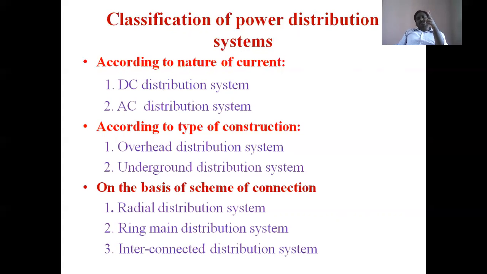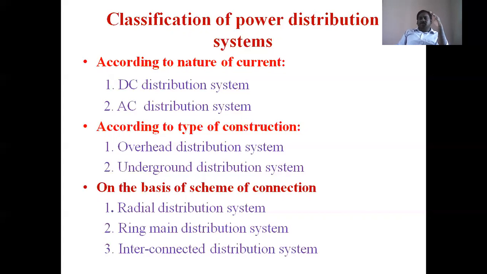Direct current means the magnitude and direction do not vary with respect to time. Alternating current means both the magnitude and direction of current vary with respect to time.